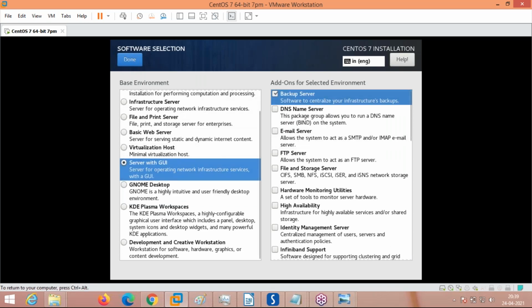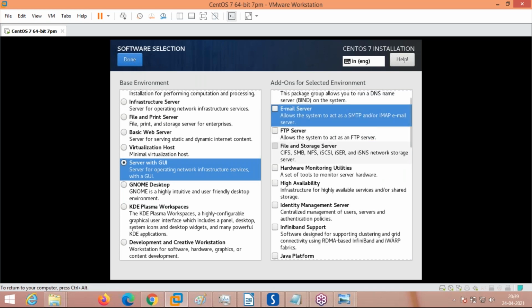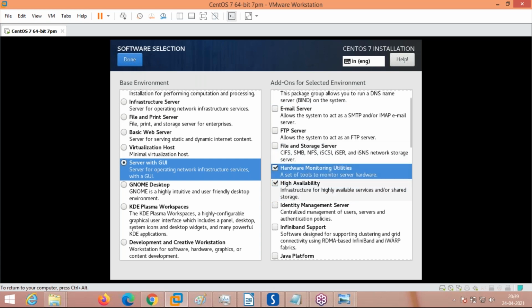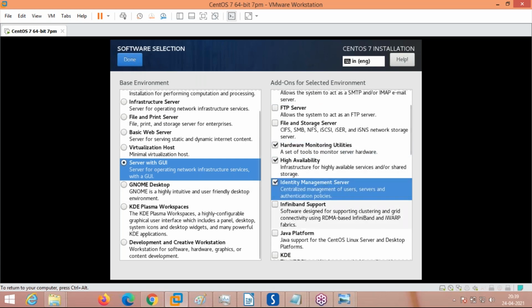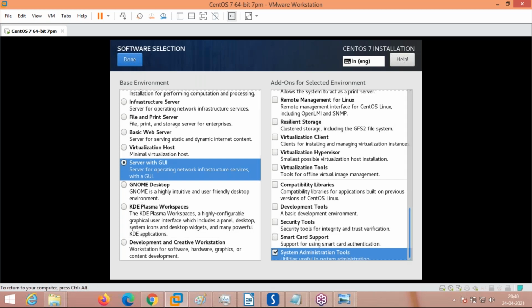I am taking this backup server, email server, not many options, so that it will finish fast. System administration tools, basic things only, so that the installation completes fast.